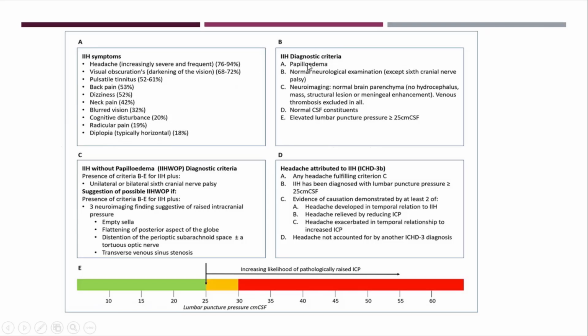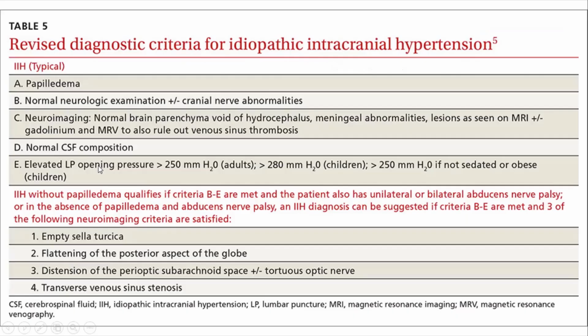For IH with papilledema, we know the patient is going to have papilledema with a normal neurological examination except for sixth cranial nerve palsy, normal neuroimaging as previously discussed, normal CSF constituents, and elevated CSF opening pressure. That is the criteria for IH. Coming to IH without papilledema, we have everything from B to E except the papilledema part. That is very important. So how are we going to diagnose such cases? If the patient presents with persistent headache and the visual fields give any clue, we can do a CSF opening pressure and see.